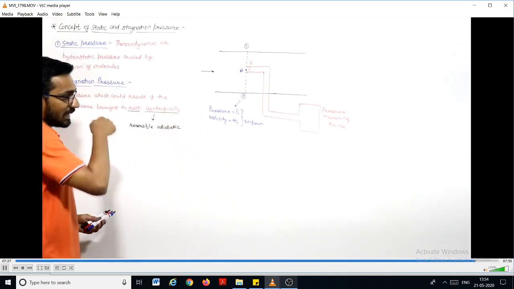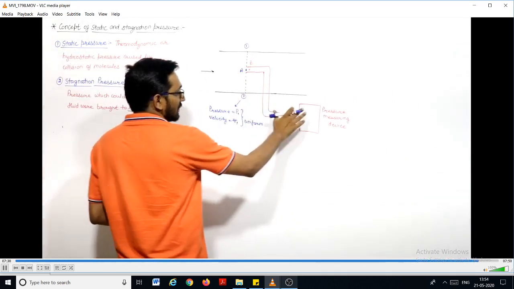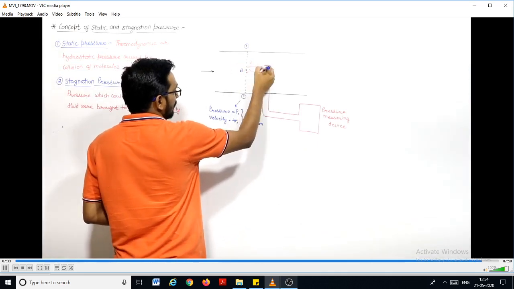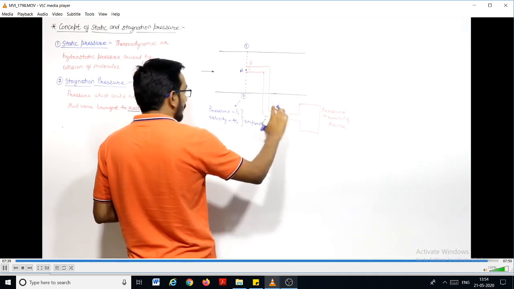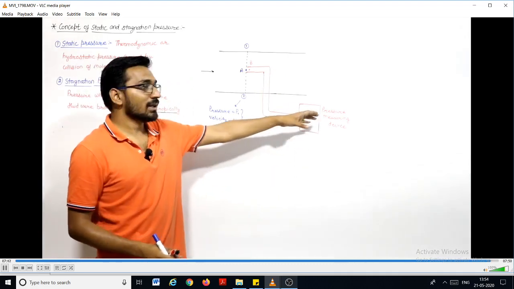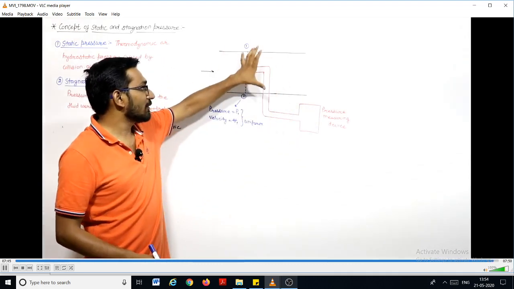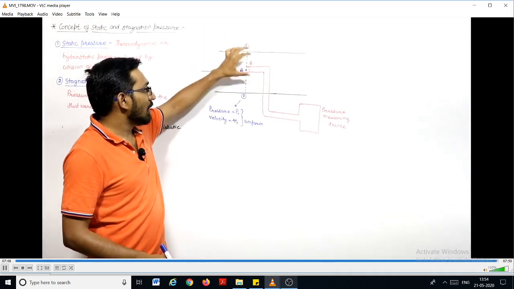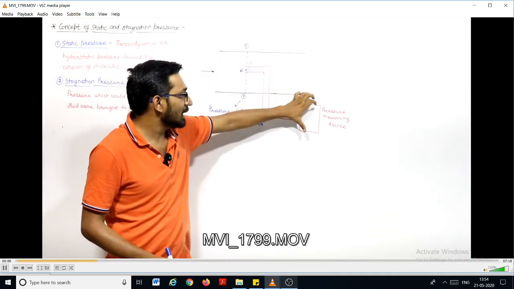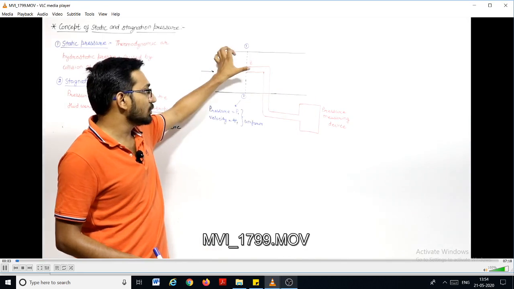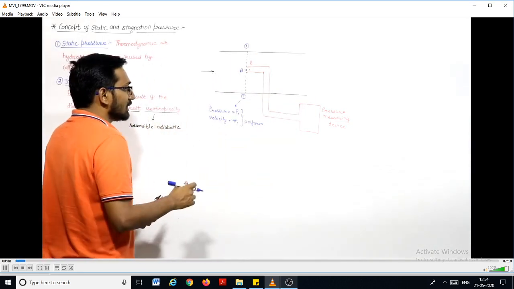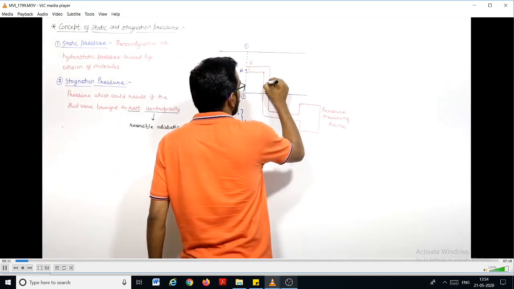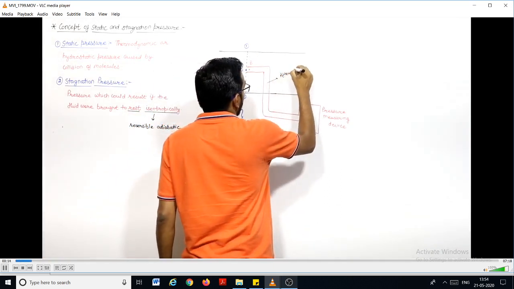When equilibrium is attained, liquid will start flowing into this tube and fill it, and after equilibrium this liquid will be at rest, because it is a closed one, right? Up to this volume only liquid will come, and after equilibrium we can say that the velocity of the fluid in this right angled tube will be zero.